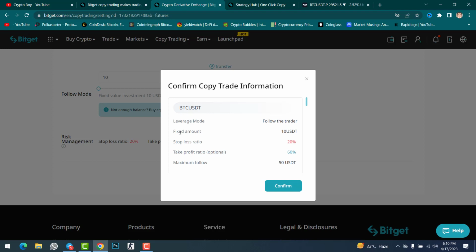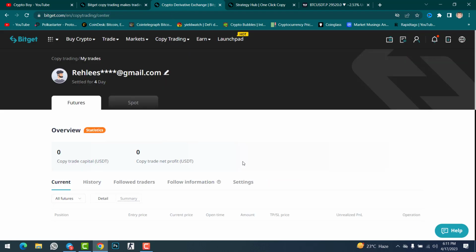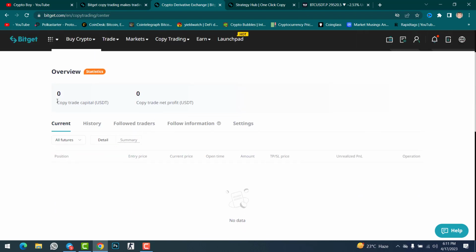Now in here you can check the leverage mode, follow the trader. The trader will select the leverage by themselves, like 10x, 20x, 50x. Then fixed amount $10, stop loss 20%, take profit 60%, maximum follow only $50. Click on confirm. So finally I just followed this trader. You can see in here overview, copy trade capital, copy trade net profit. Still there is no data because I newly started.